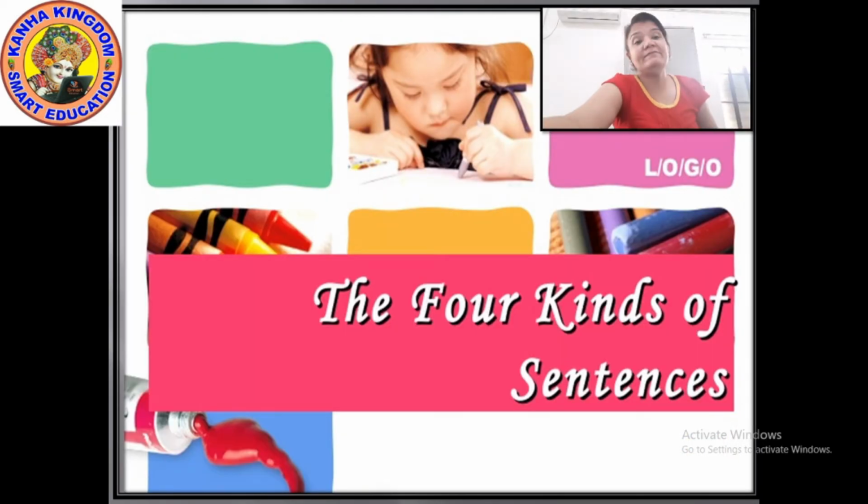Firstly, we had seen how many types of sentences there are and what a sentence is. A sentence is a group of words that makes a complete sense.